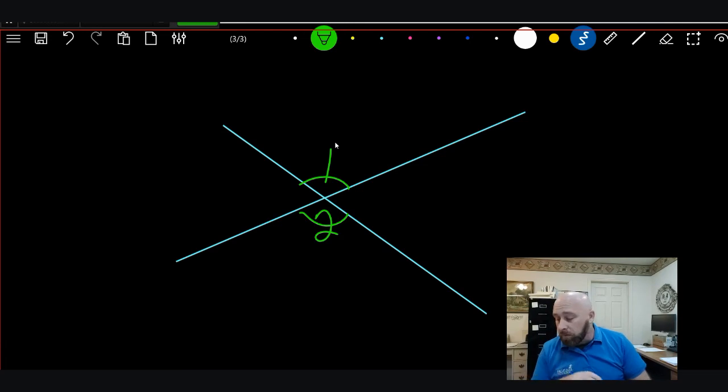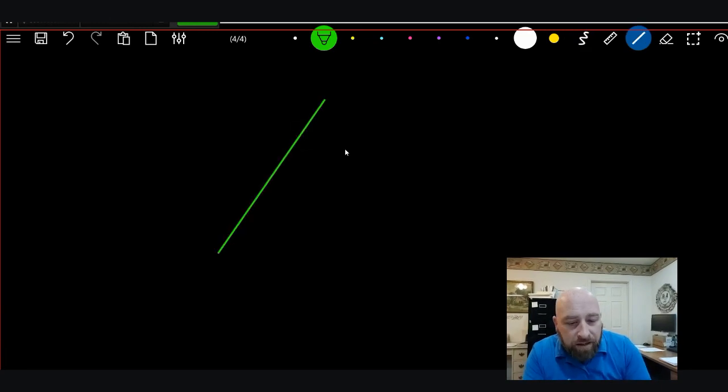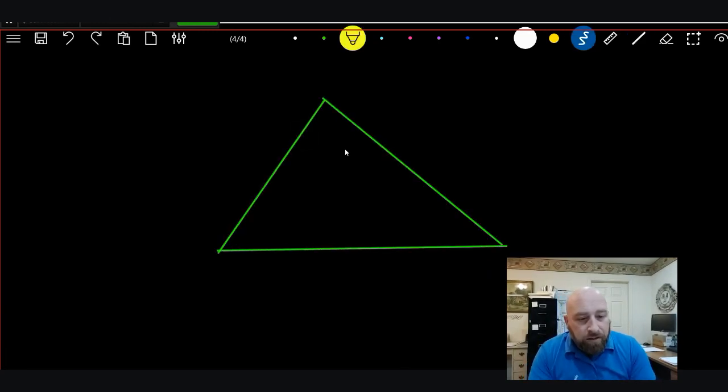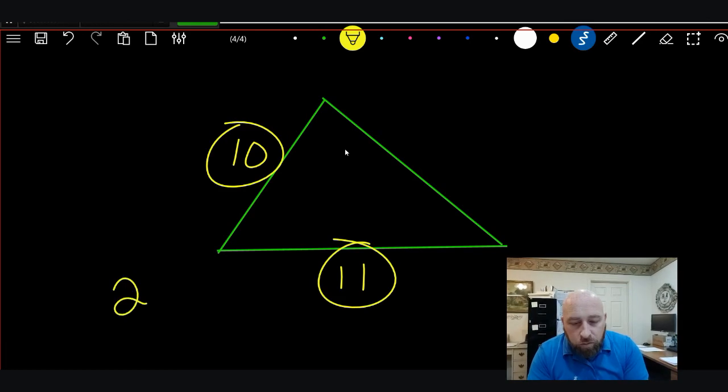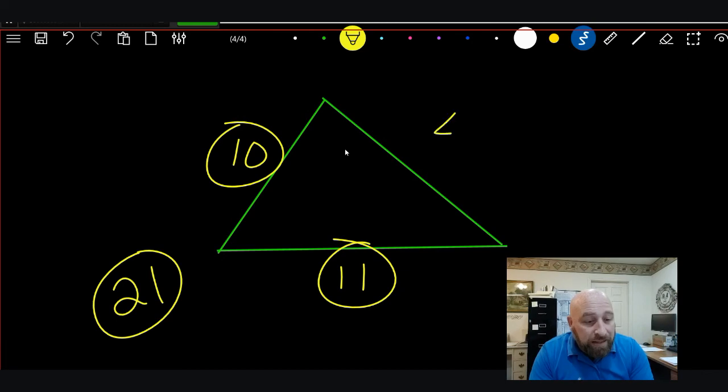Vertical angles are equal. And then informal statement number 14: the sum of two sides of a triangle is greater than the third side. And that one's interesting too. If I have a triangle and this side is 10 and this side is 11, when I add those up, these two together are going to equal 21. So this side has to be less than 21.